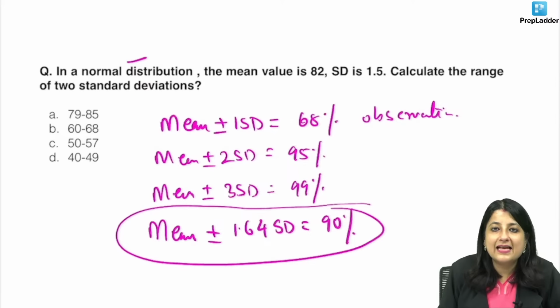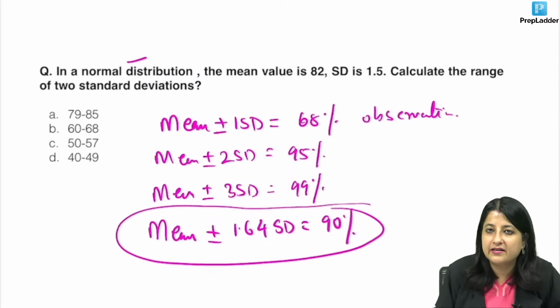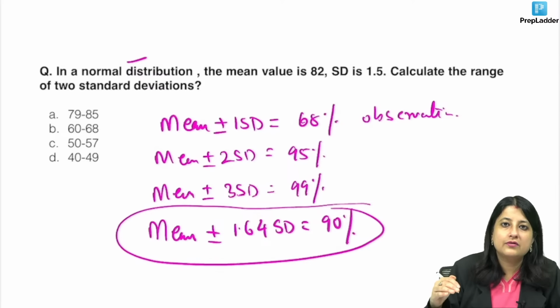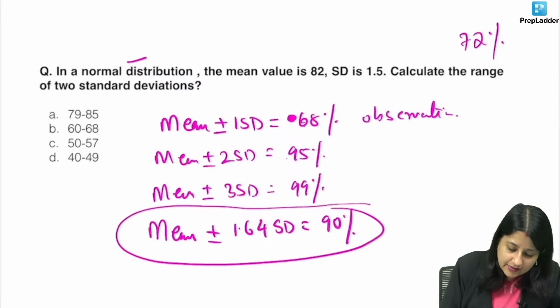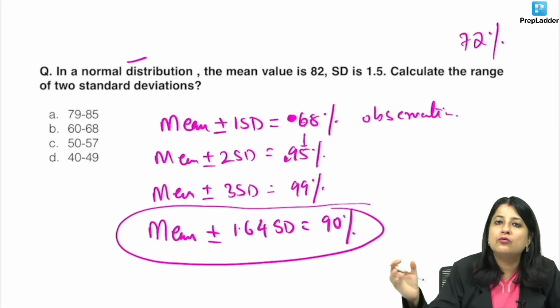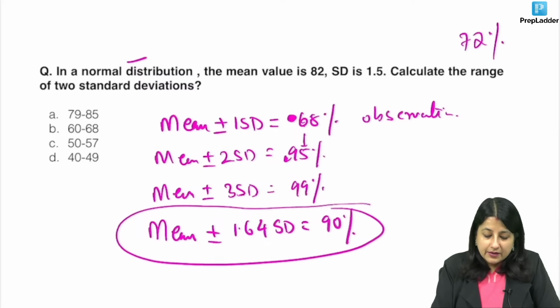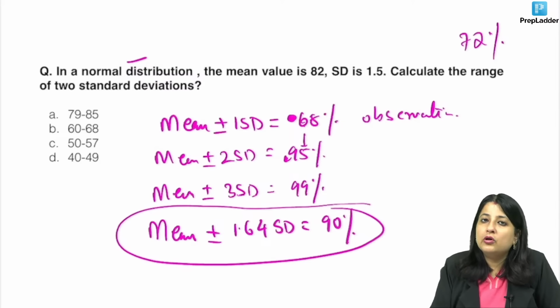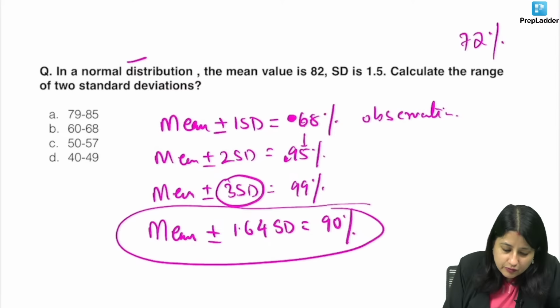Now in the exam they may ask you, 72% of observations will be within how many standard deviations. You can't learn all the values. If they ask you 72%, it is going to lie between 68 and 95, and it is going to be more towards 68. So it's going to be like 1.12, something like that. You can't memorize the entire table in biostats, but from these values you have to make an idea. If they say 98% of observations lie within, you will have to go closer to 3 SD.